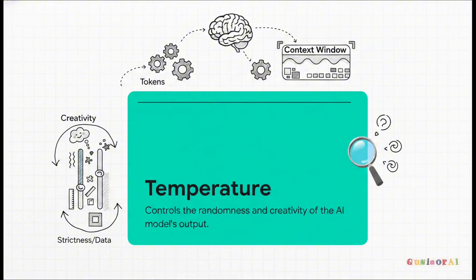This is a setting that controls the randomness and creativity of the model. If you want a creative writing agent, you crank the temperature up so it gets inventive. But if you want a strict data analysis agent, you turn that temperature down so it stays entirely factual and doesn't hallucinate. Understanding these boundaries makes sure you don't lose control of the agent's brain.